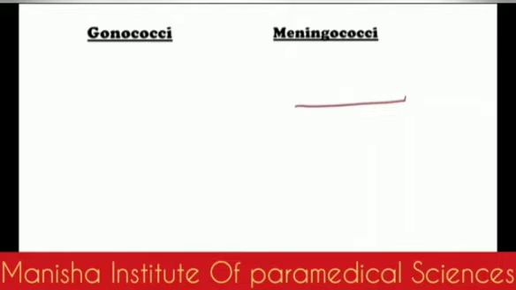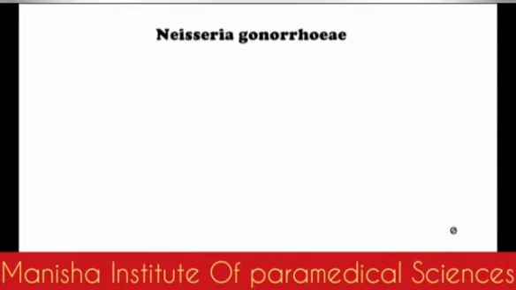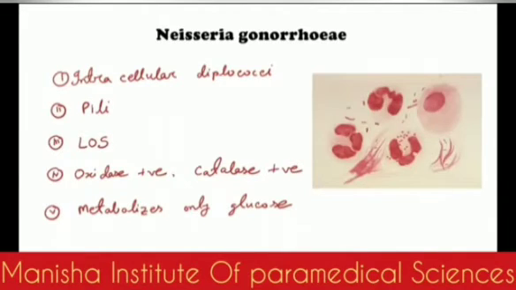After having a look at the differences between them, now we are going to talk individually, first of all about Neisseria gonorrhoeae. Let's have a look at the characteristics of Neisseria gonorrhoeae. First of all, it is an intracellular diplococcus. If you do Gram staining with a specimen of it, you will see gram-negative diplococci.